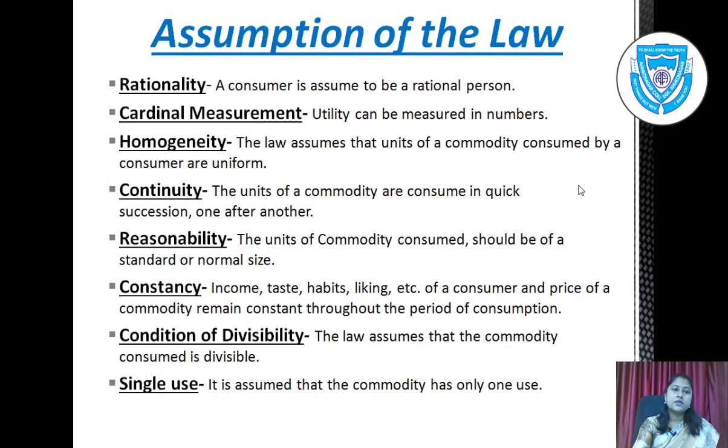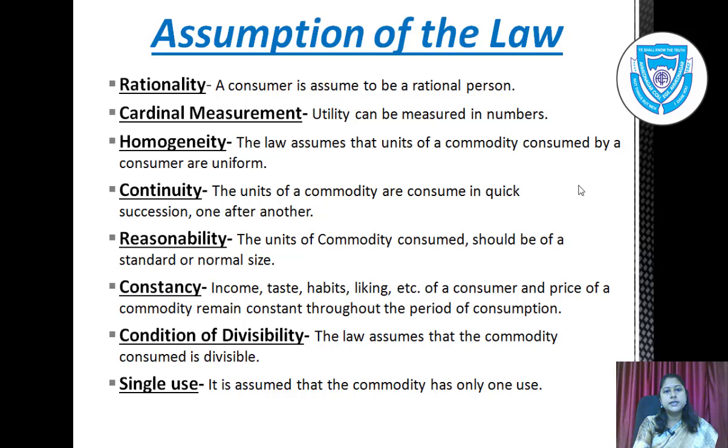Assumptions of the law. First is rationality. A consumer is assumed to be a rational person. His behavior needs to be normal. Second is cardinal measurement. Utility can be measured in numbers. It is possible to measure or compare the utility from each unit of commodity.